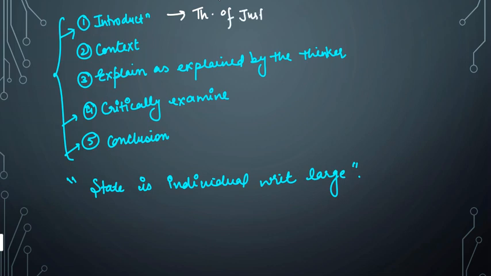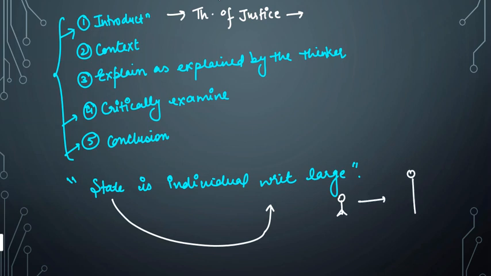And you also need to mention what the core of this theory is, where he shows that the principles of justice found at the level of state and individual do not differ from each other. That is what it means, that state is nothing but an individual writ large. So if this is an individual, this can be the state.